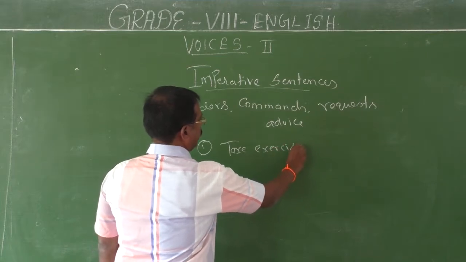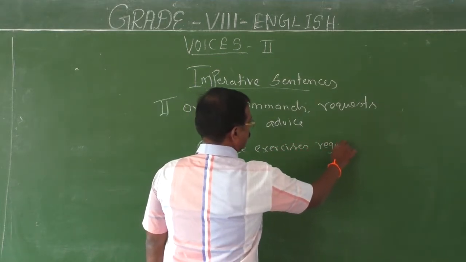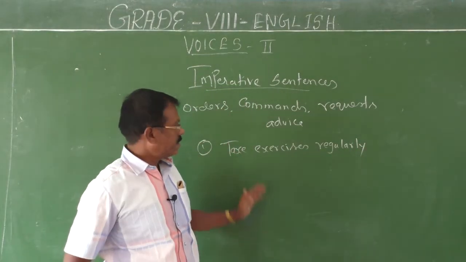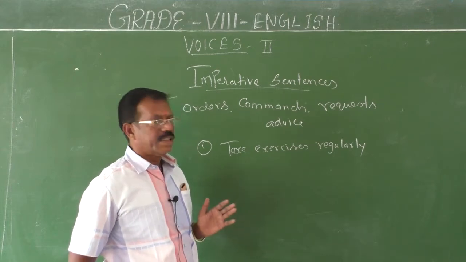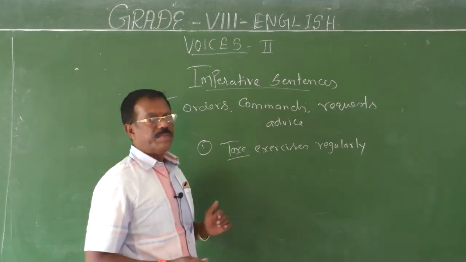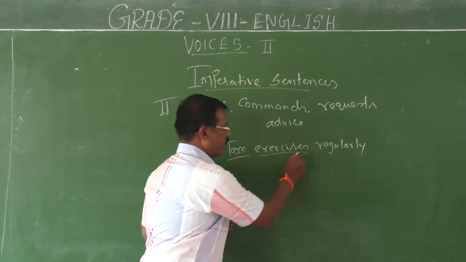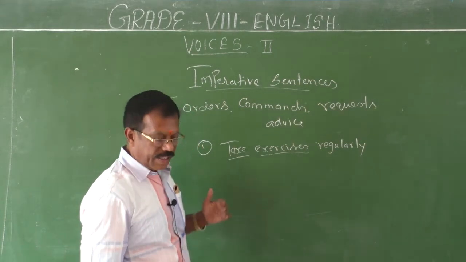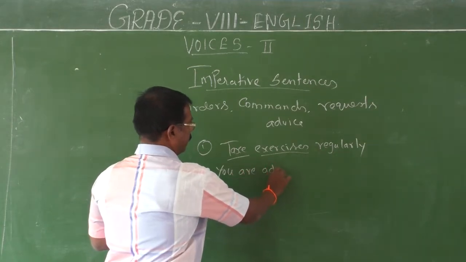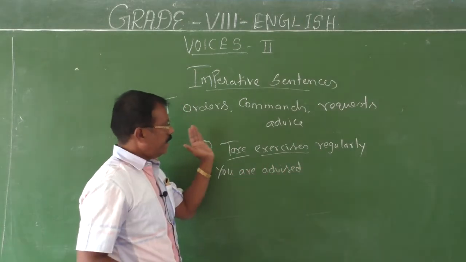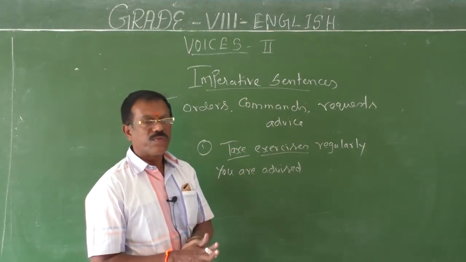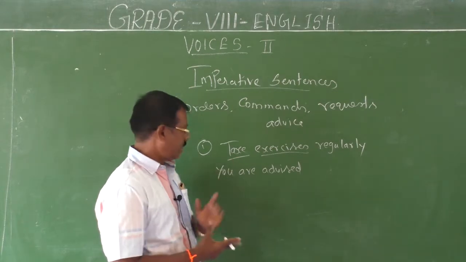Take exercises regularly. This is the sentence. This is an imperative sentence. Now you have to change this sentence into passive form. Take, the verb, is said to be in the active form. Exercise, object. Regularly, adverb. Here how can you start the passive? You are advised. Because this command, this order, this advice is confined to the subject.